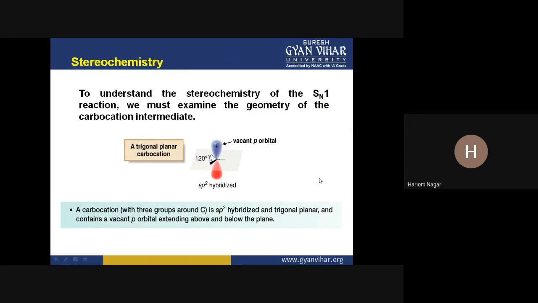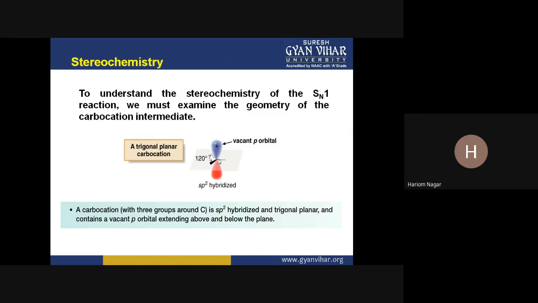In the carbocation formed by the first step, three bonds are in the plane. We can understand this easily by putting these groups: these are the three groups in the plane. This is the central carbon, and this is one group, second group, and third group.